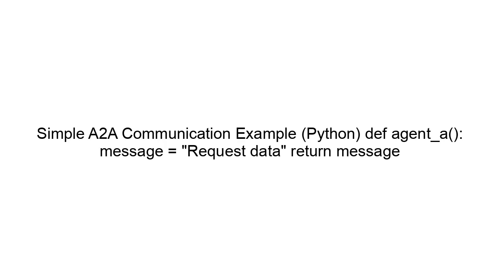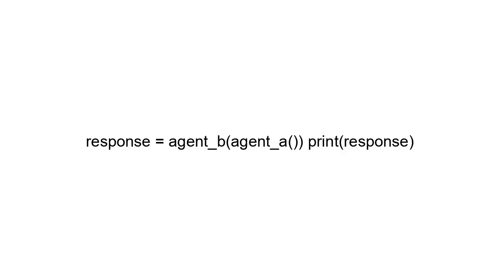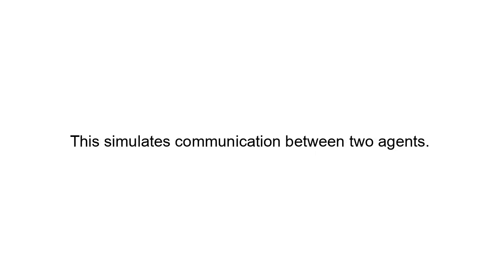Simple A2A communication example, Python. Def agent A, message equals request data, return message. Def agent B message: if message equals request data, return sending data. Response equals agent B, agent A, print response. This simulates communication between two agents.